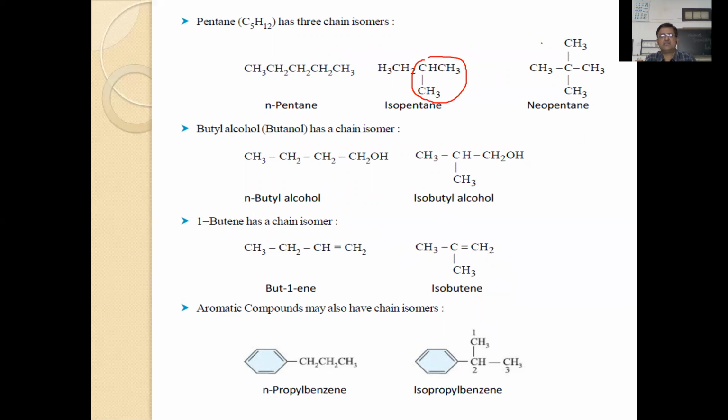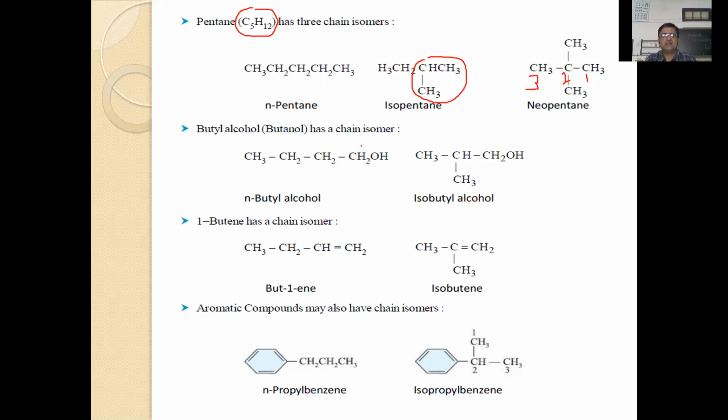This is a new type. It is branched again, but this carbon is central. That is called 2,2-dimethyl propane. It is 1, 2, 3. The second carbon atom possesses 2 methyl groups. This is called 2,2-dimethyl propane. But all these 3 compounds possess the same molecular formula C5H12. Hence, they are called chain isomers. They differ in the chain.